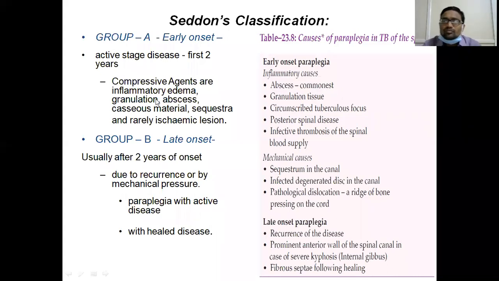But clinically, this classification will not help you much. It will help you etiologically. Etiologically, you can know what it is. That is Sedan's classification.